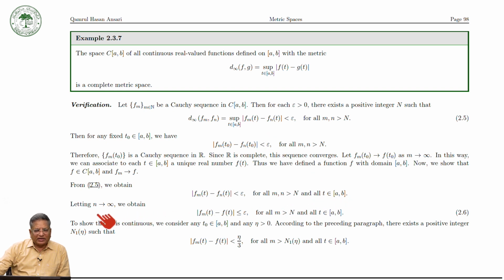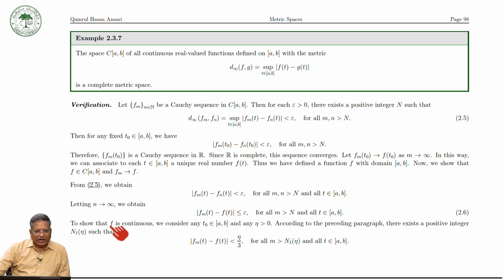Now we take n tends to infinity. Because this is a sequence of real numbers, this converges to f(t). So this will converge to f(t), and this here is f(t).